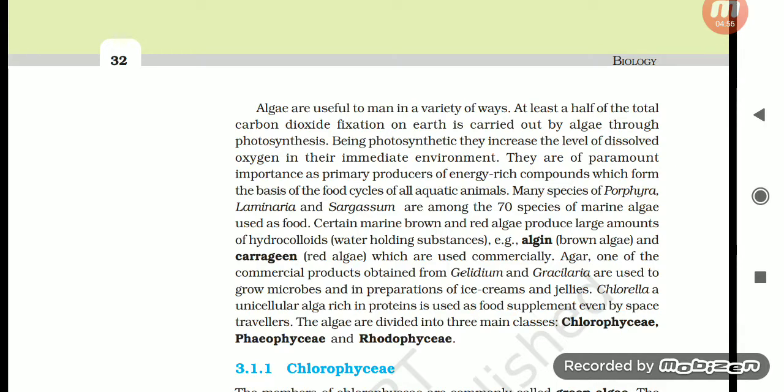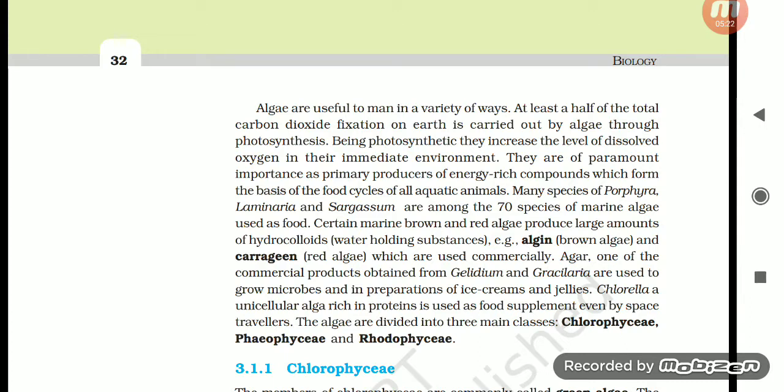Certain marine brown and red algae produce large amounts of hydrocolloids, water-holding substances, for example algin from brown algae and carrageenan from red algae, which are used commercially. Agar, one of the commercial products obtained from Gelidium and Gracilaria, is used to grow microbes and in preparation of ice creams and jellies. Chlorella, a unicellular alga rich in proteins, is used as a food supplement even by space travelers.